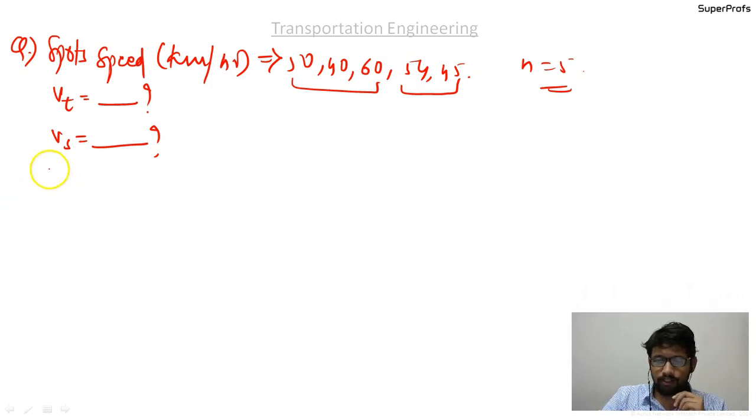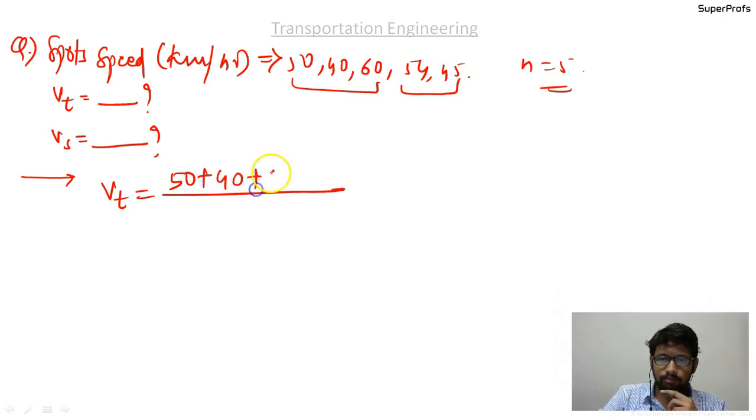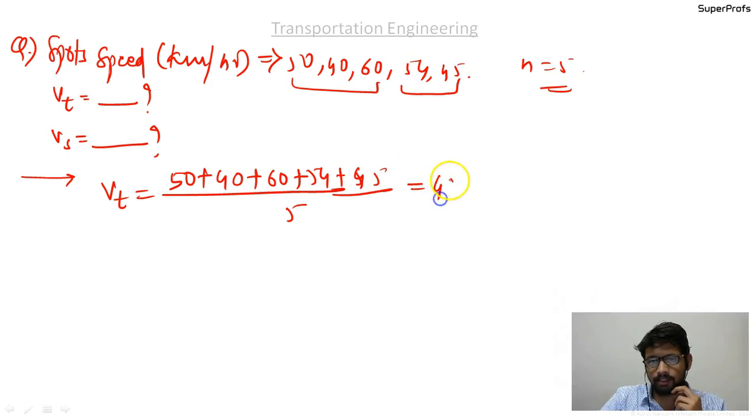Calculating Vt is very simple. Vt will be given as 50 plus 40 plus 60 plus 54 plus 45 divided by 5, which is equal to, you tell me the answer, 49.8 kilometers per hour.